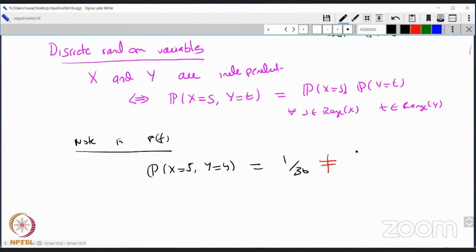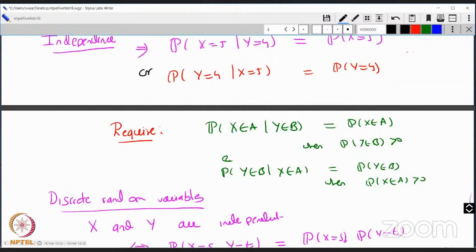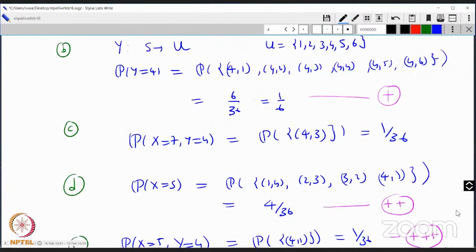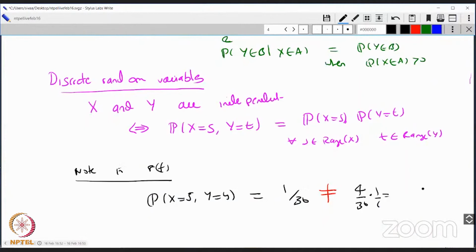And this is not equal to the multiplication of the other two, which is 4 over 36 times 1 over 6, the probability of x equal to 5 times the probability of y equal to 4. That means they're not independent. So is the idea clear? If it's not true for even one particular set of outcomes, that means x and y are not independent.